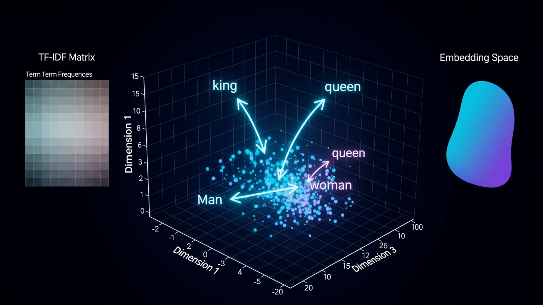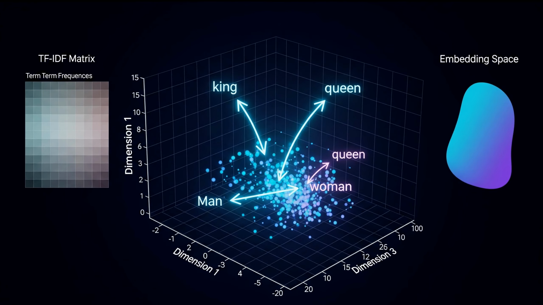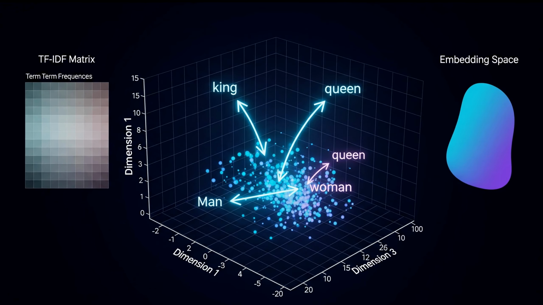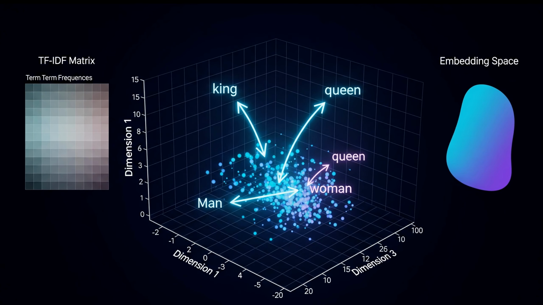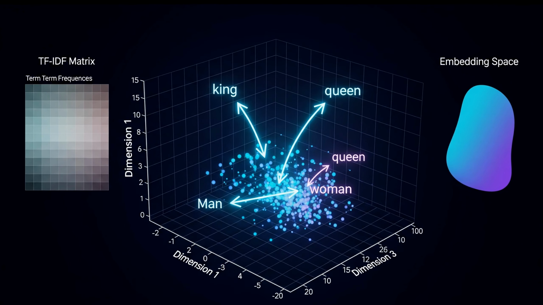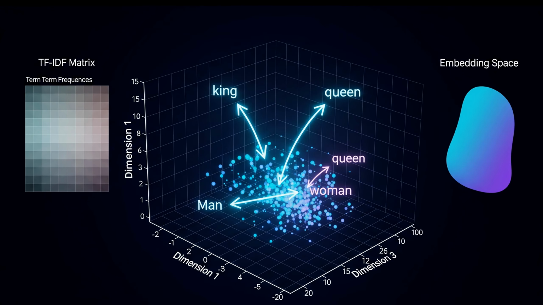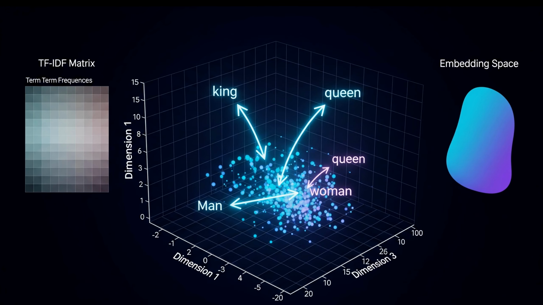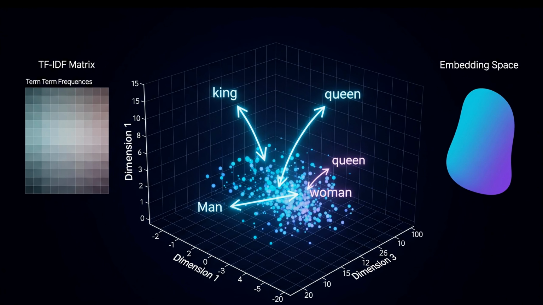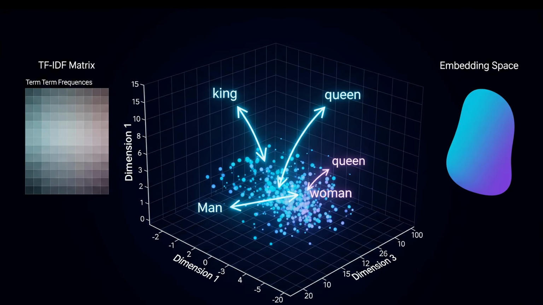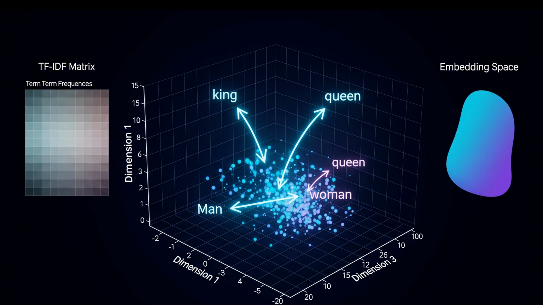Now, how do machines represent words and sentences? Historically, bag of words and TF-IDF turn text into vectors based on term frequencies. Modern NLP uses dense vector embeddings where words, phrases, or entire documents are mapped to continuous vectors that capture semantic similarity. Examples: Word2Vec, GloVe for word embeddings, and sentence transformers for sentence-level embeddings. Embeddings let you compute similarity, cluster concepts, or feed compact numeric features into downstream models. Think of embeddings as condensed meaning vectors that machines can compute with.